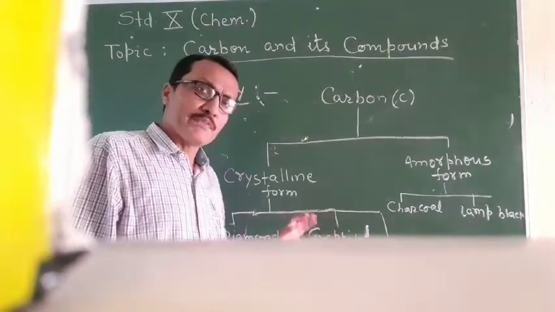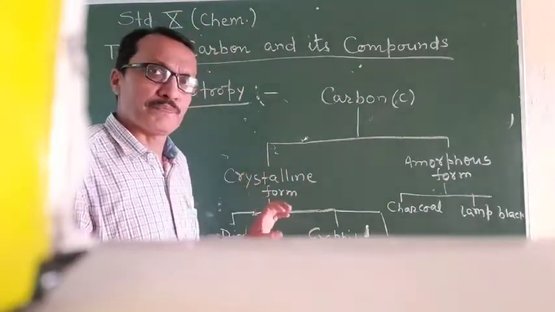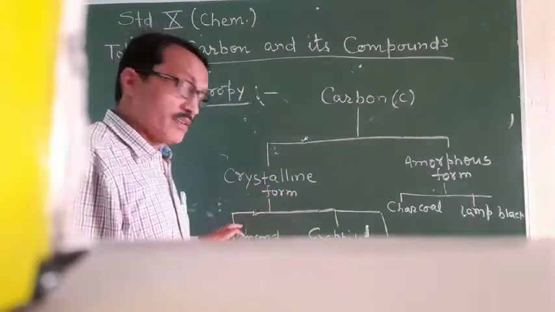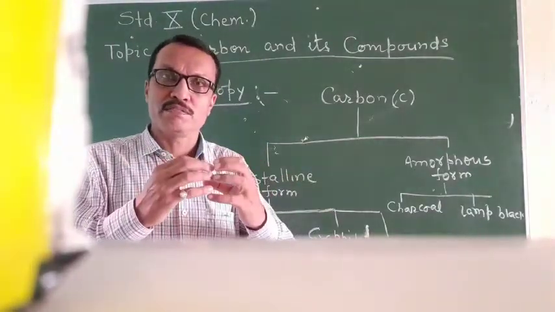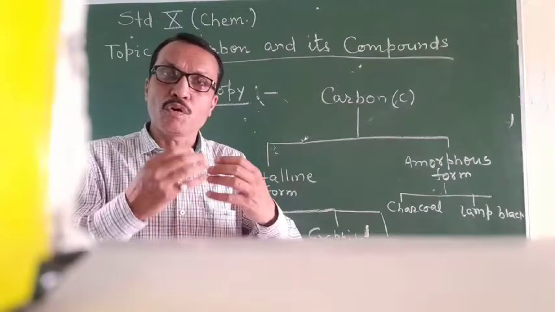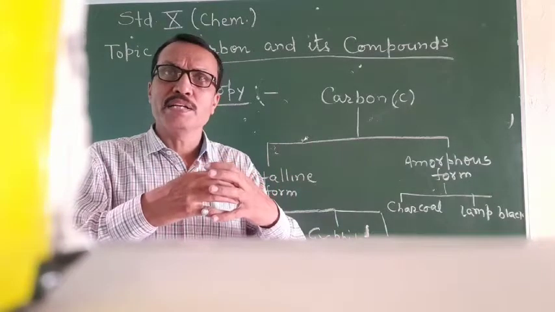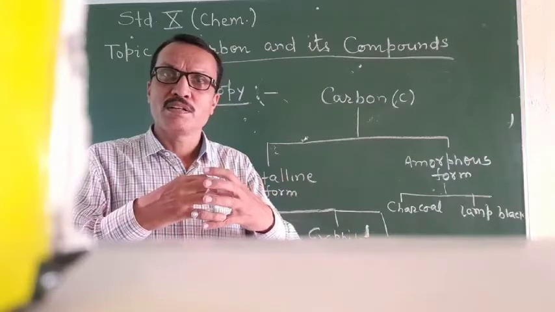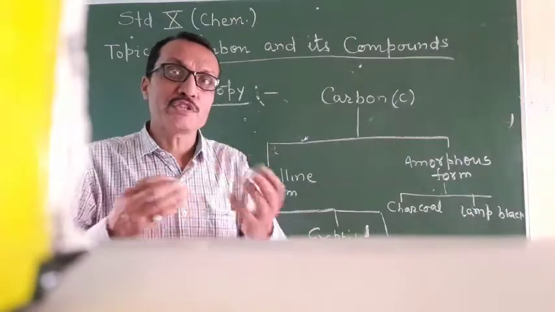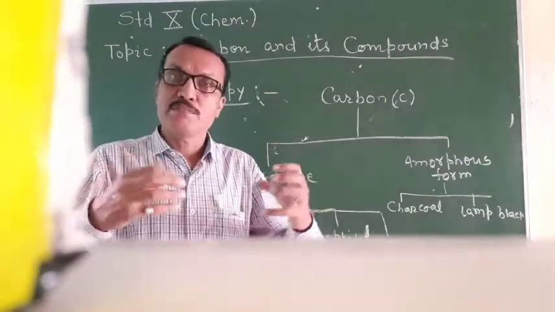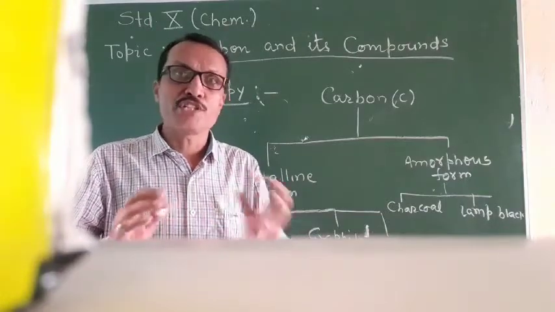So students, crystalline form means in this form, particles are arranged in an orderly manner. That's why they have a definite geometry. If particles arrange themselves in a definite pattern, this creates a definite geometry.